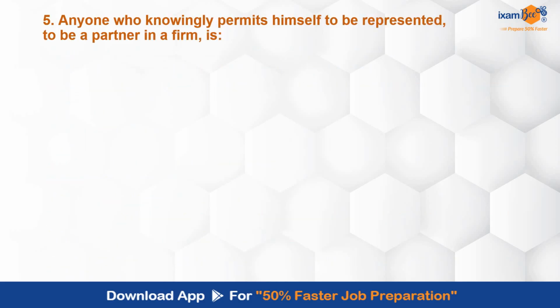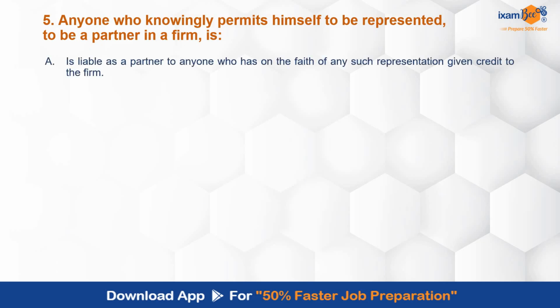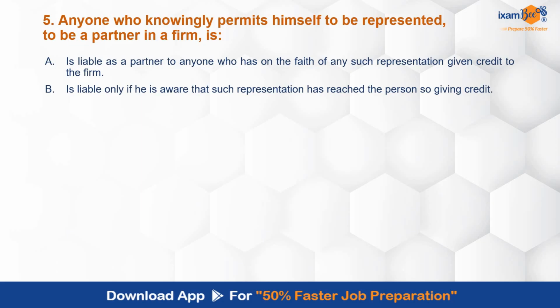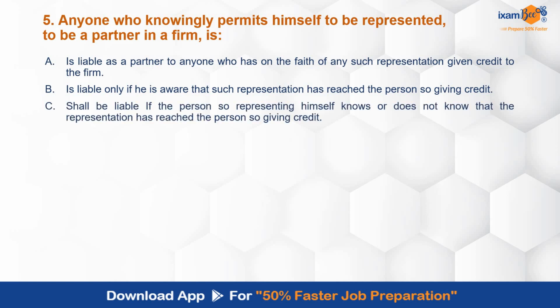Anyone who knowingly permits himself to be represented to be a partner of a firm is liable as a partner to anyone who has on the faith of any such representation given credit to the firm. A: Is liable only if he is aware that such representation has reached the person so giving him credit. B: Shall be liable if the person so representing him knows or does not know that the representation has reached the person so giving credit. C: A and C.